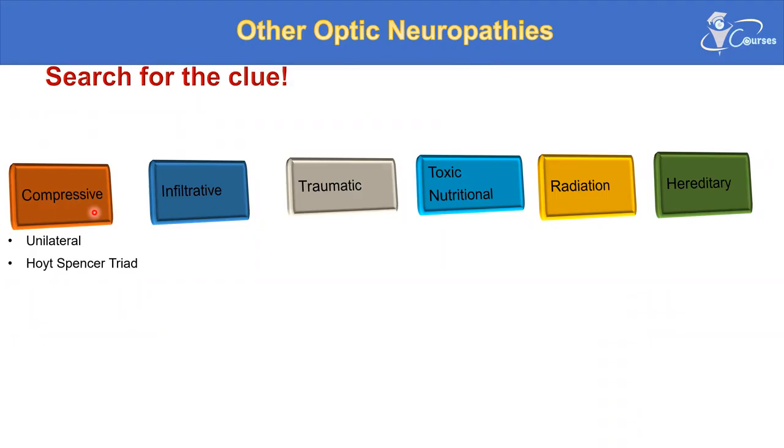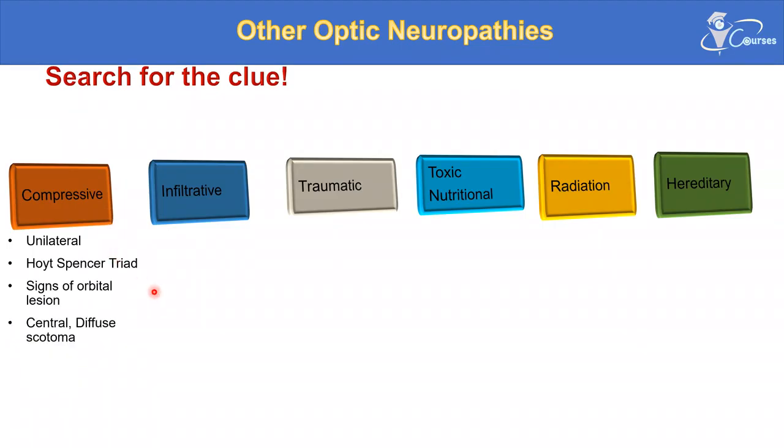And by the way, the earliest sign of compressive optic neuropathy is loss of color vision. So loss of color vision is very sensitive in cases of compression, even before the affection of visual acuity. Signs of orbital lesions, like if the patient has proptosis, restrictive strabismus, or diplopia, or some lid signs such as lid lag in thyroid eye disease, or choroidal folds, all suggest that the patient has an orbital lesion. So think of a compressive lesion, and you should do neuroimaging.